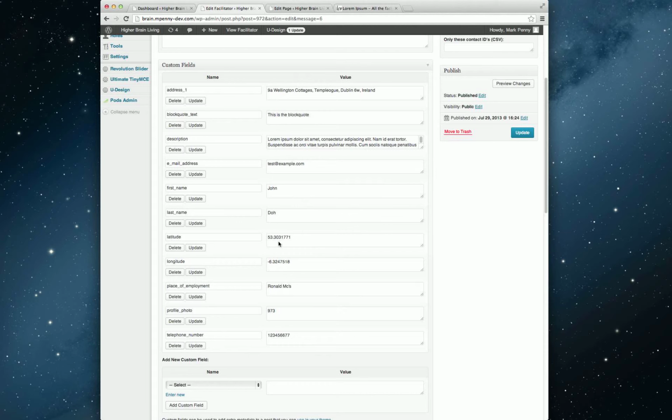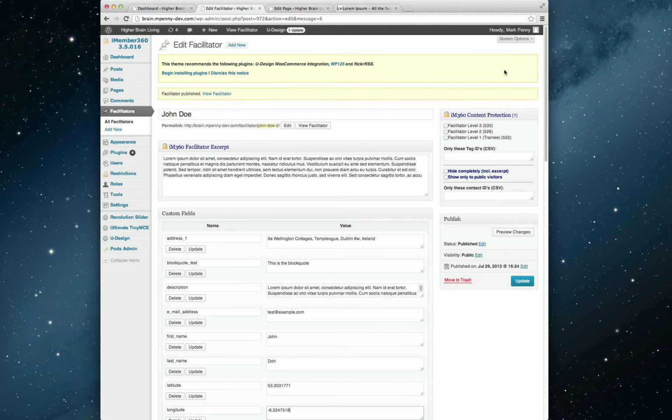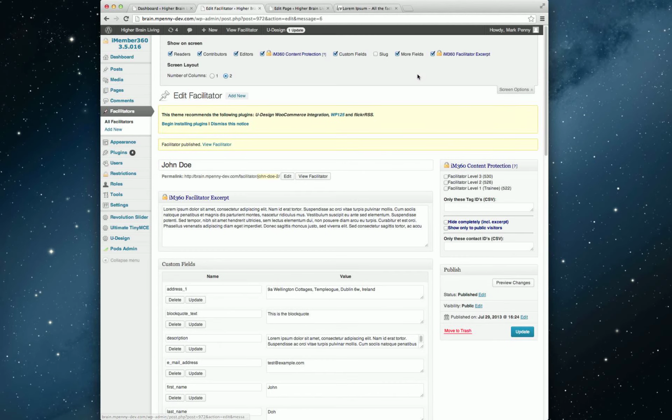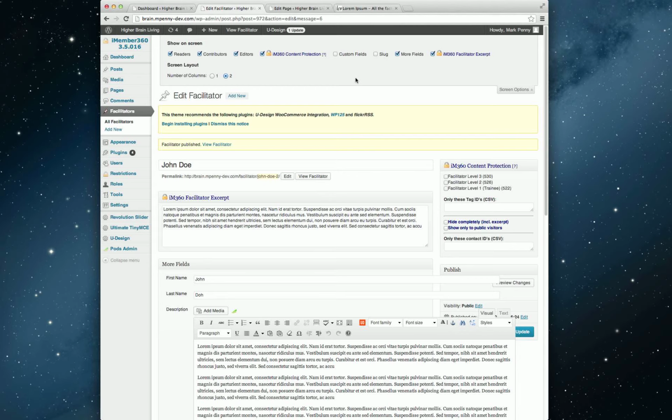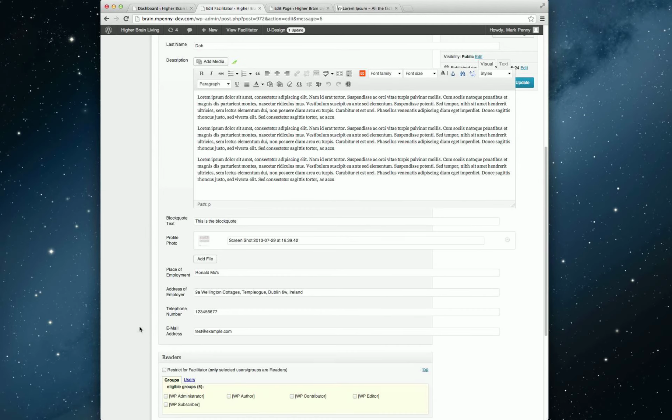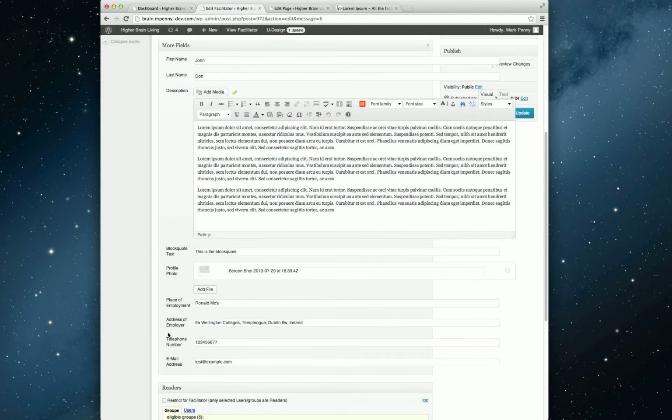the latitude and longitude for this address here is calculated. The plugin sends off to Google as the post is published, to get the latitude and longitude of that address. Okay, so that's fine. So it's done. It's all completely automated, and your facilitators don't need to see this custom area. It's geeky, to say the least. Let's face facts.